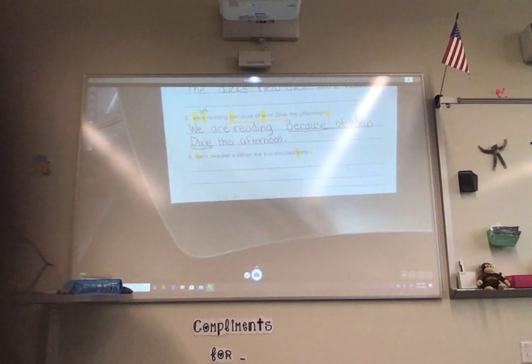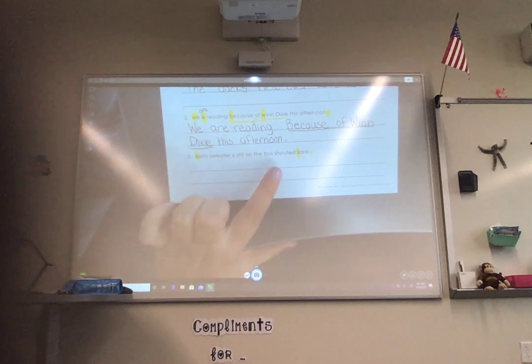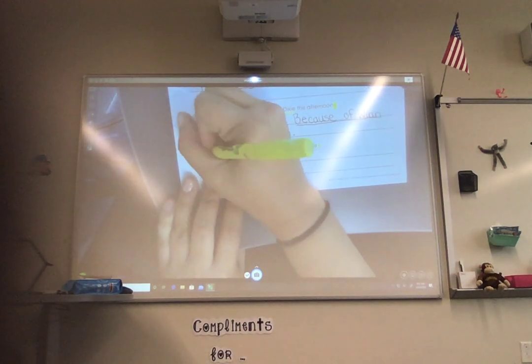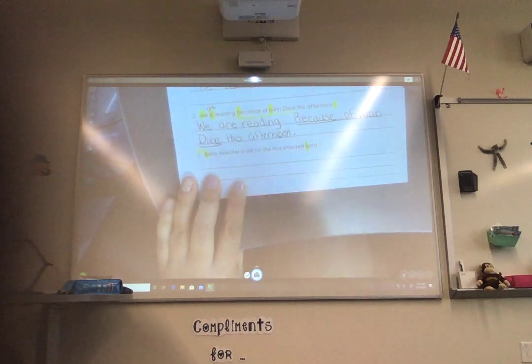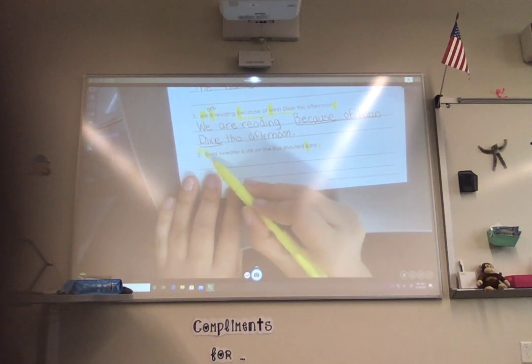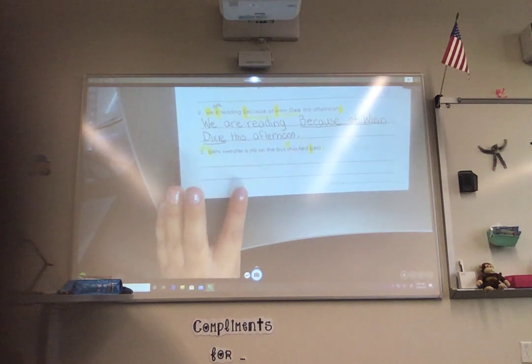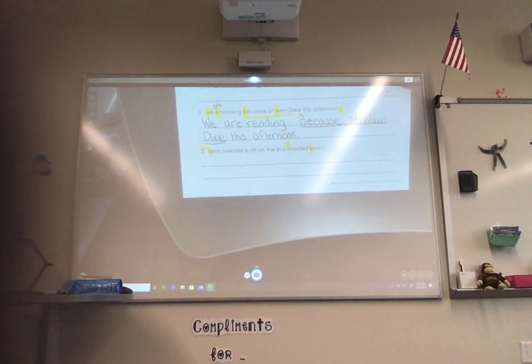We put quotation marks around whatever she is saying. So Ben's sweater is still on the bus is going to get quotation marks. They're the two little lines that go at the top like that. And so it goes around Ben's sweater is still on the bus. And then we put another one. Okay? Quotation marks.